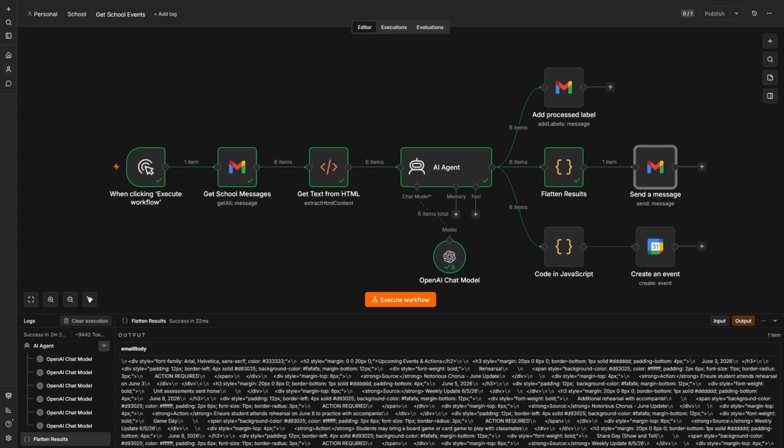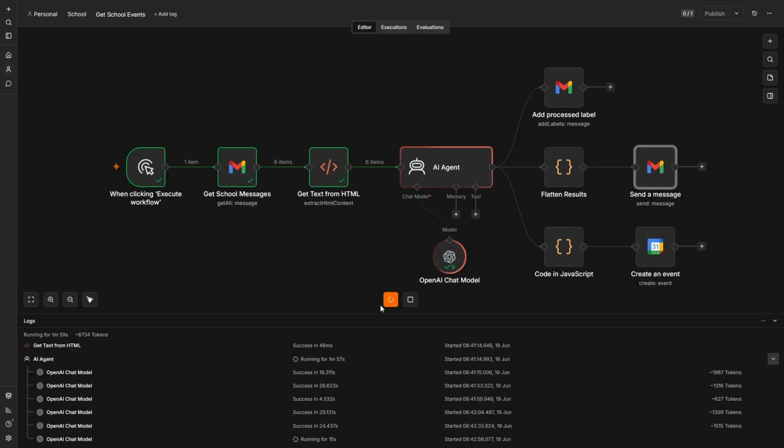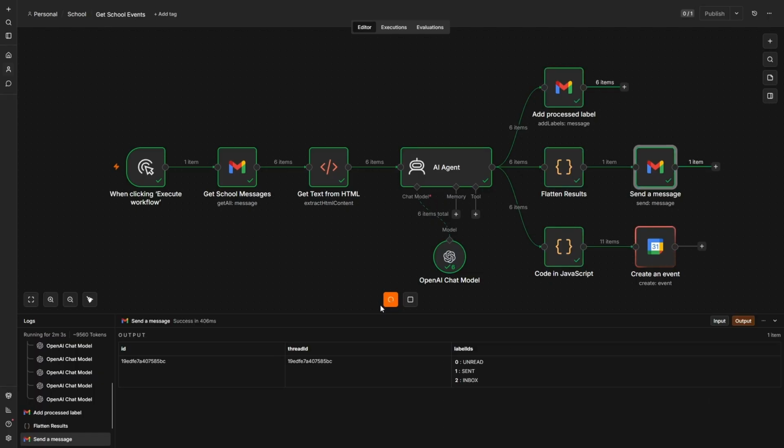So we have it all updated to exclude any that are already processed. We're going to create a nice pretty HTML email. We're going to create a calendar event for anything that comes through, and we're going to mark them as processed after each one goes through to ensure that we don't get any duplicates. It also saves our tokens from not having to process these same ones over and over again as well. So it actually will be cheaper to run. And we'll go ahead and kick that off, let it run.